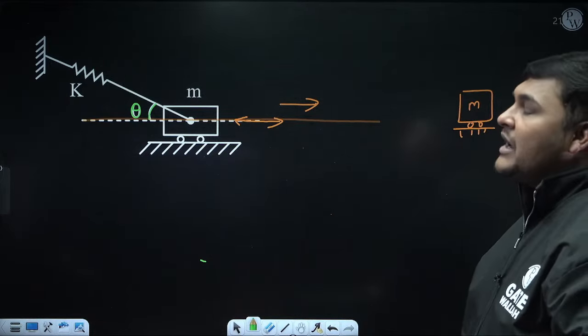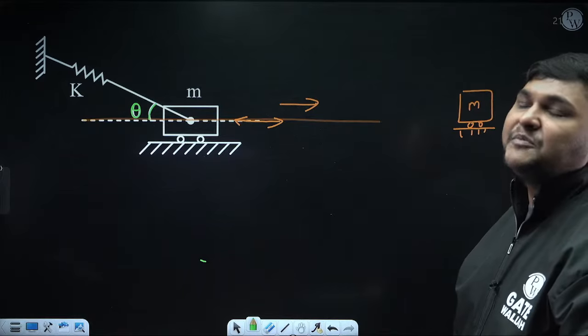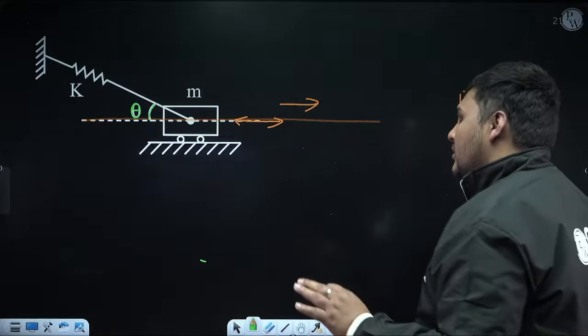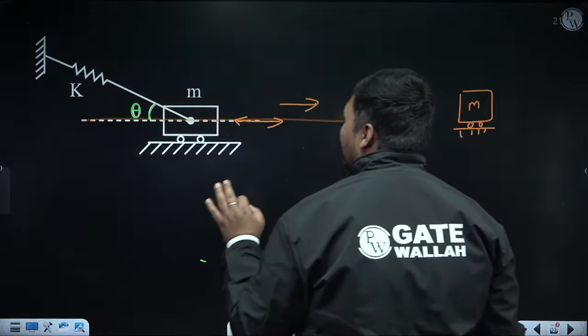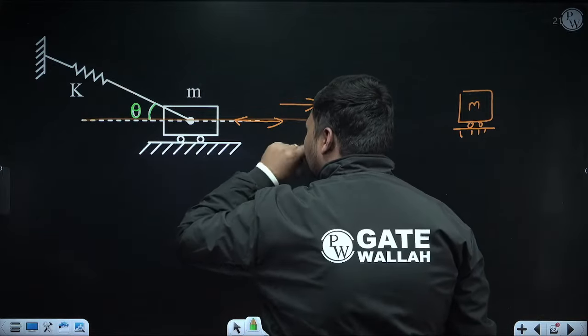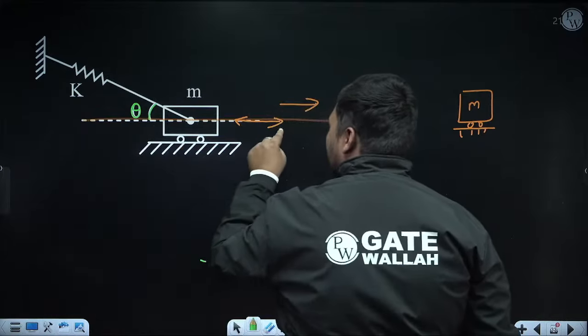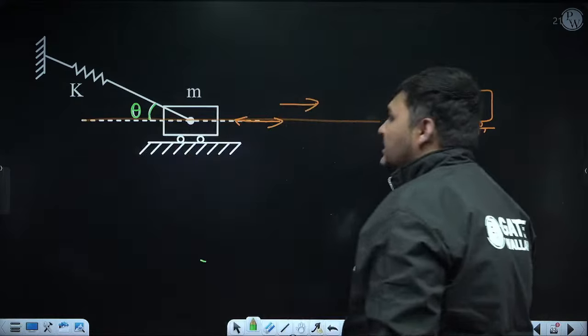If the mass is vibrating in a direction in which the spring is not aligned, in that case I will draw an equivalent diagram. And what is the method to draw it? First see the angle, or the small angle, of this spring from the direction in which the mass is vibrating. Right now the mass is vibrating in the horizontal direction, so see the angle from the horizontal direction, it is theta.